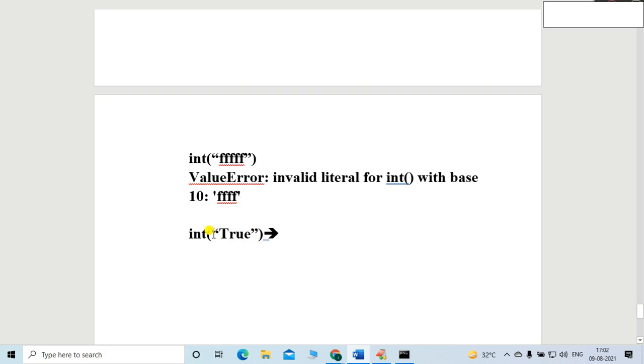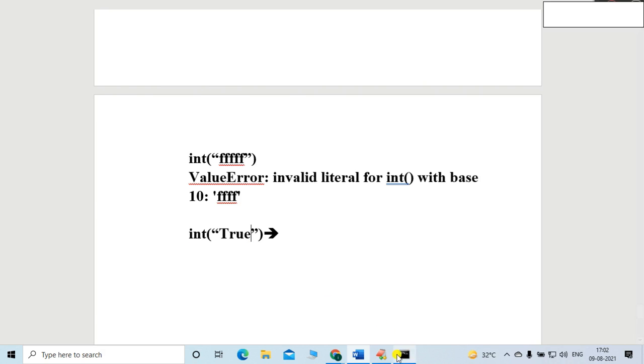Because strictly speaking, the Python virtual machine expects the provided value inside this bracket, in this double quote or single quote, to be an integer. Then and only then it is possible. Otherwise it will not convert.